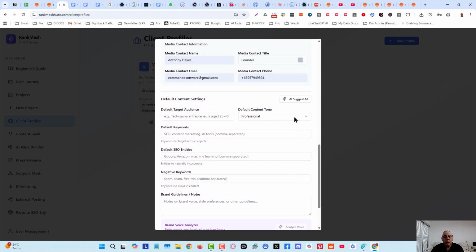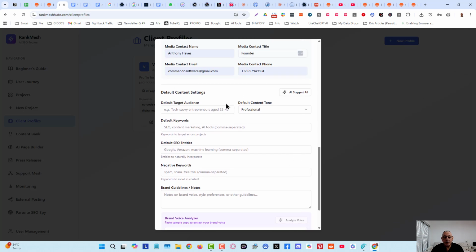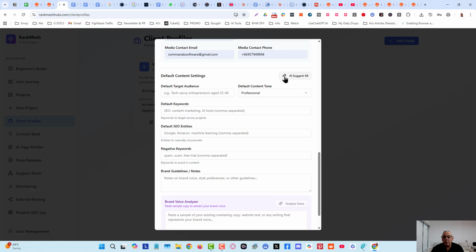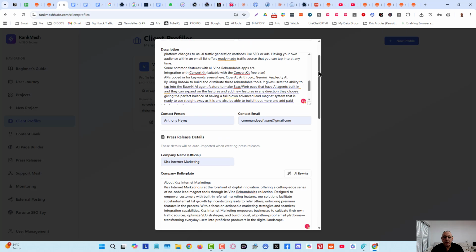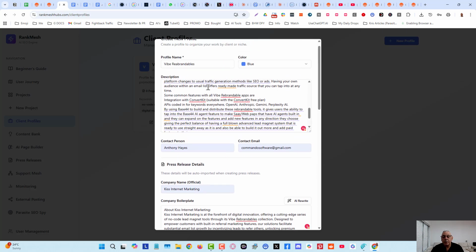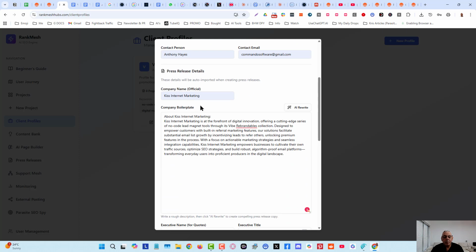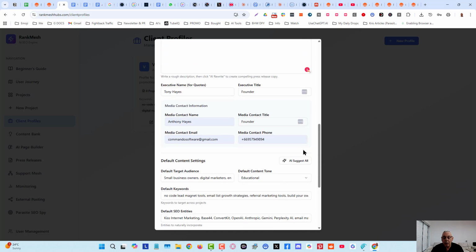Now when we get into the default content settings, we can click on here to suggest with AI. It's going to take all the information from above. It's got the description. This is why I put the description in 2 times. It's still got that full information that I've created, and plus now we have a company boilerplate which AI has rewritten to make it shorter and concise about the company.